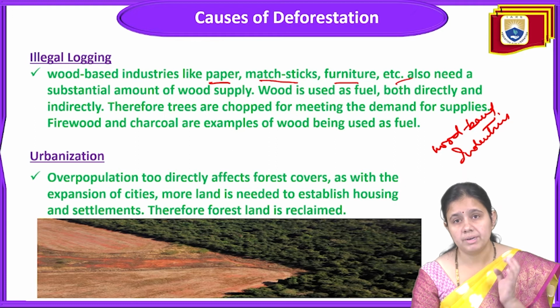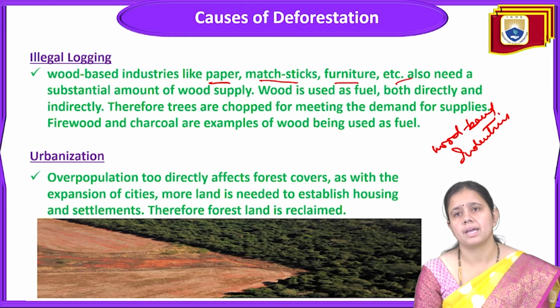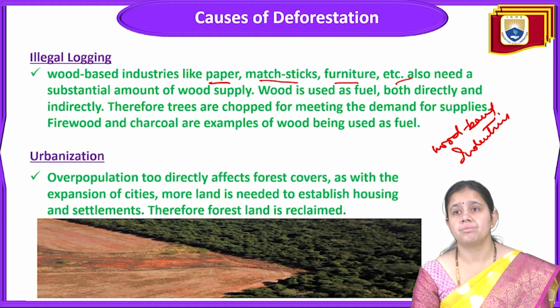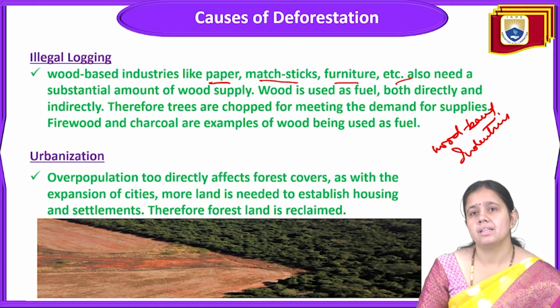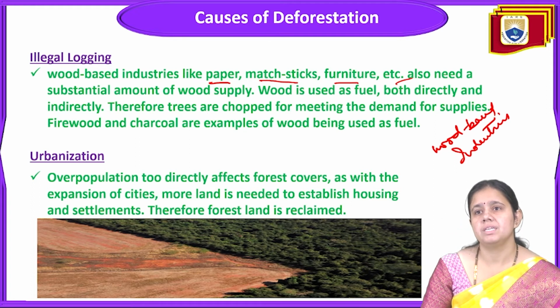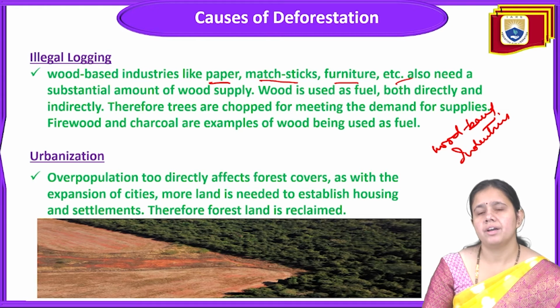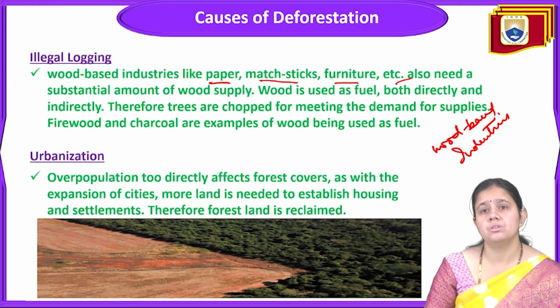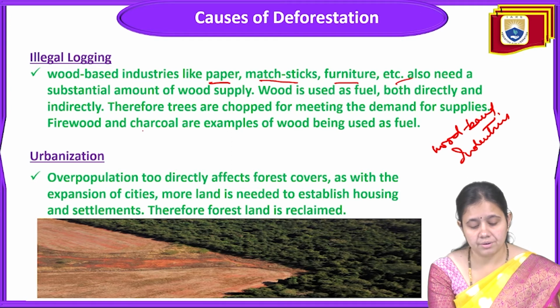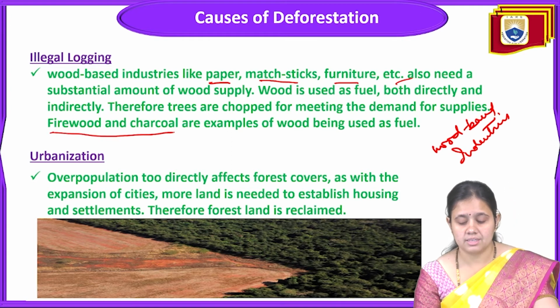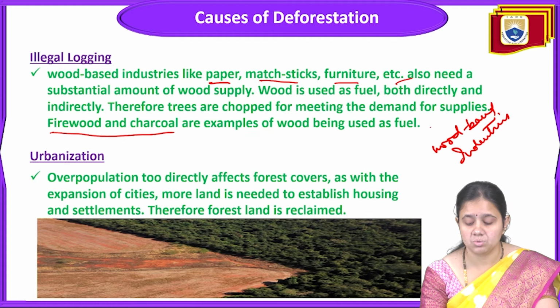To fulfill this wood supply, wood is used as fuel both directly and indirectly, and therefore trees are chopped to meet the demand for supplies. Firewood and charcoal are examples of wood being used as fuel.